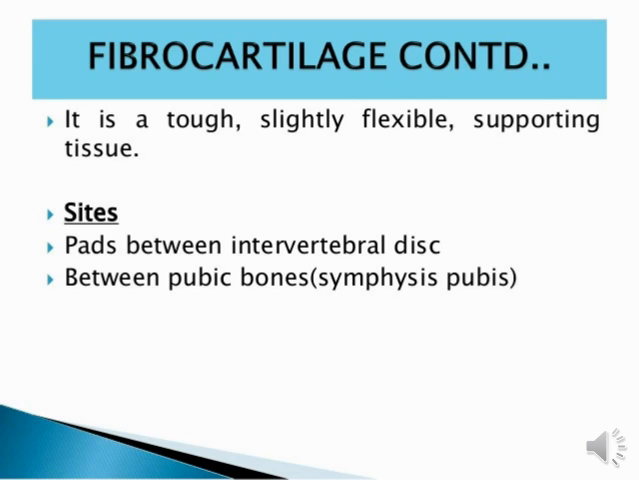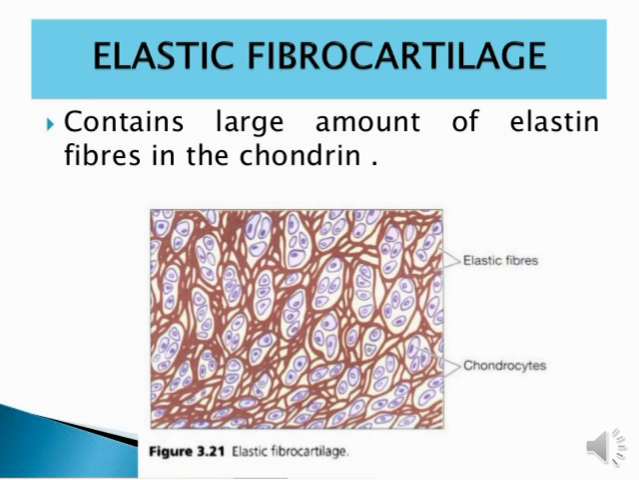Now, elastic fibrocartilage is also a type of cartilage. It contains a large amount of elastin fiber in the chondrin. So the important component of elastic fibrocartilage is elastin fiber, a very large amount of it. If you look at elastic fibrocartilage under the microscope, the structure looks like this.